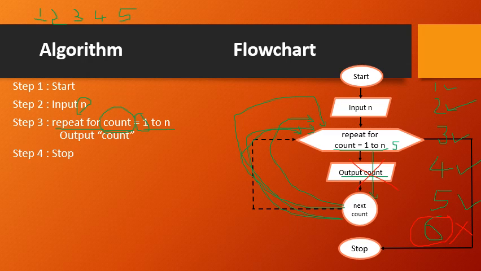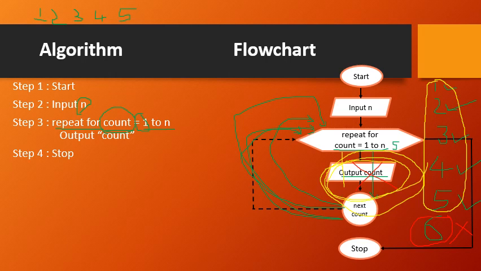If you notice what we have done, we try to display the numbers from 1 up to the given number. The given number here is N, that is 5. From 1 to 5, we were able to display the numbers. So we were able to repeatedly execute certain statements. These statements, that is, output count, are repeatedly executed. How many times is it executed?